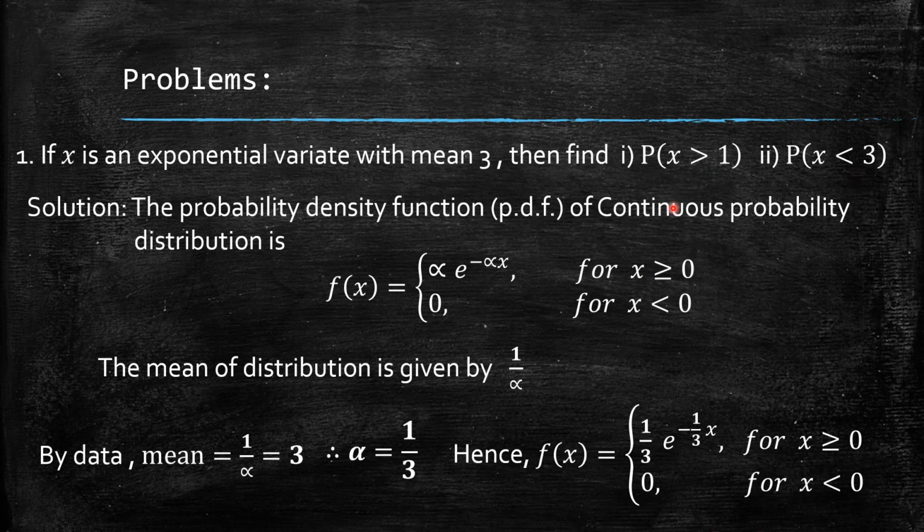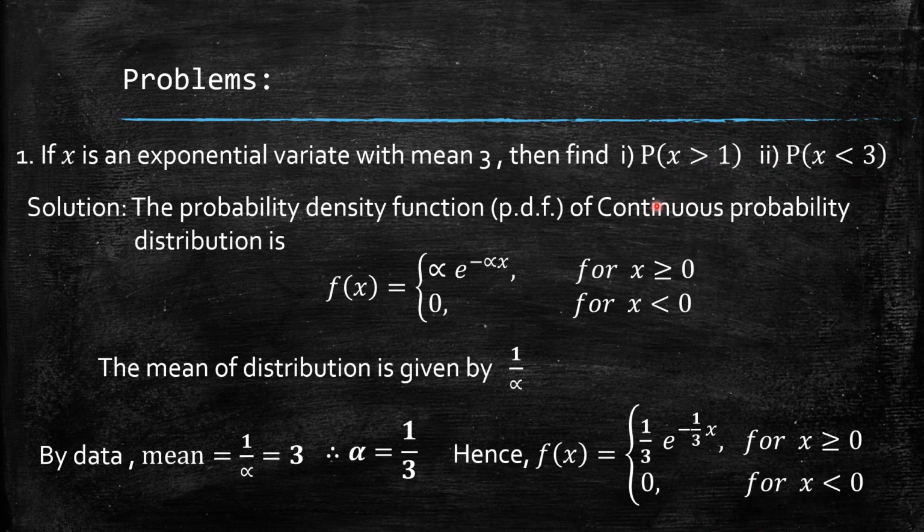All of you know that under a continuous probability distribution, it is not possible to sum the probabilities, because x takes continuous values. x greater than or equal to 1 means x takes all values from 1 to infinity, and x less than 3 means from minus infinity to 3.